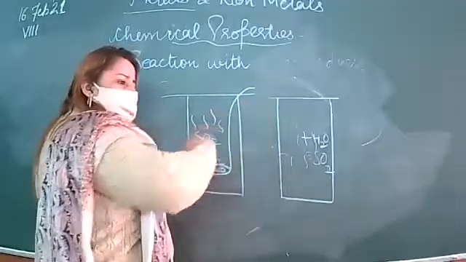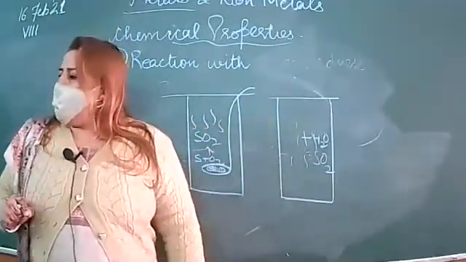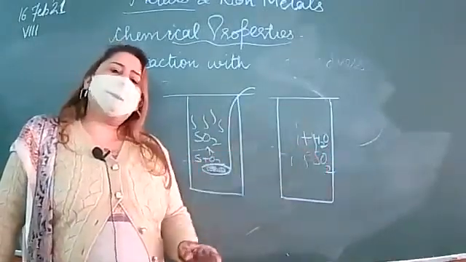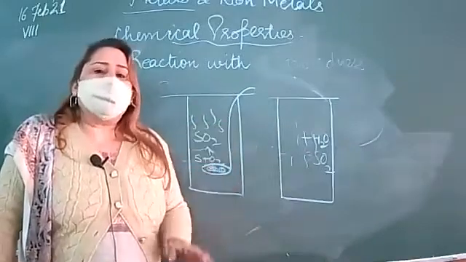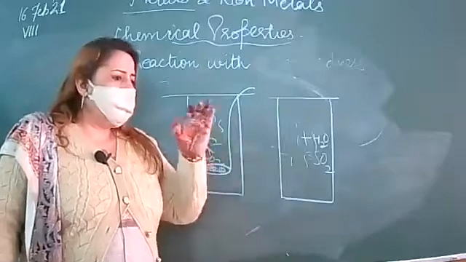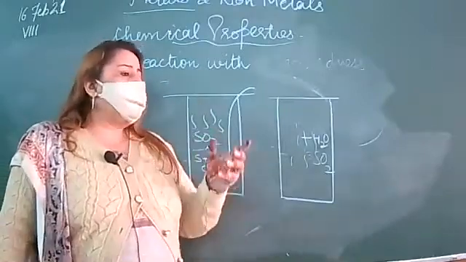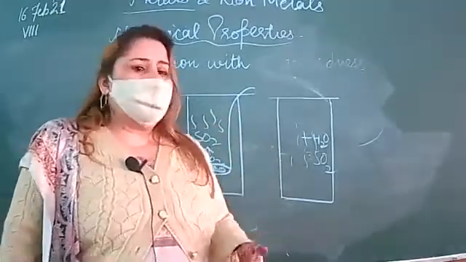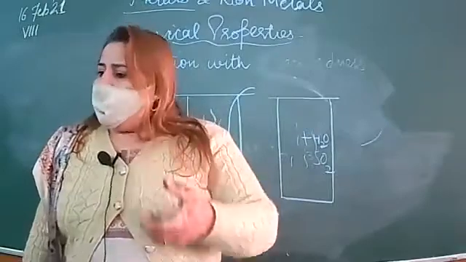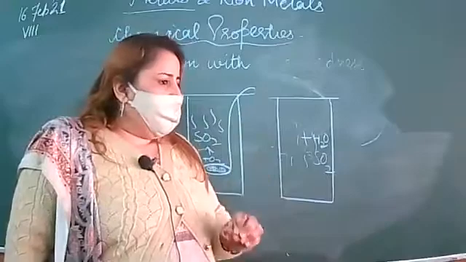Put it into a china dish or a petri dish, and then insert the litmus paper. We will come to know the nature of this acid. It's a very simple activity. How can we show that the non-metals are acidic in nature? We will take sulfur powder, take a deflagrating spoon, put the sulfur powder in the deflagrating spoon, heat it, it will produce sulfur dioxide, then cover the lid.